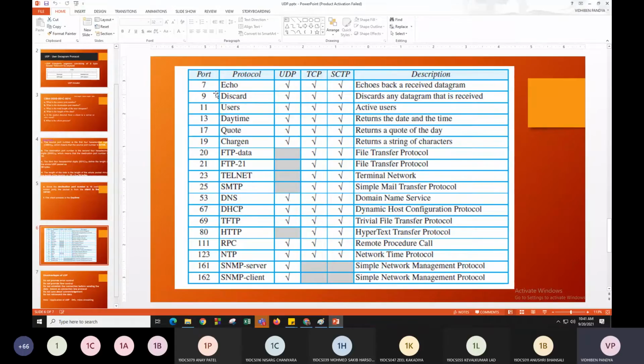These are the well-known ports. So if you are receiving these ports as a destination, you can say that the client has requested the server. Okay, and if the destination port number is other than these ports, you can say that the server is responding to the client's query.